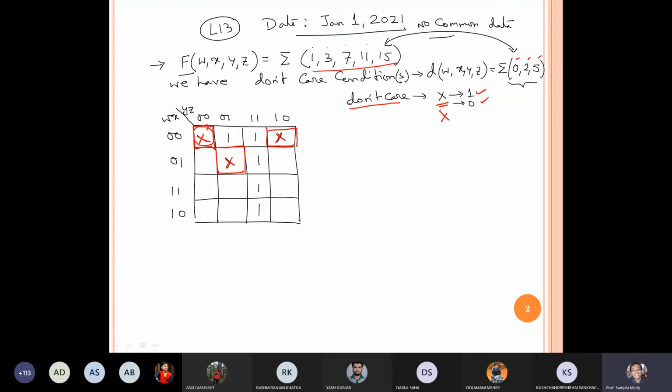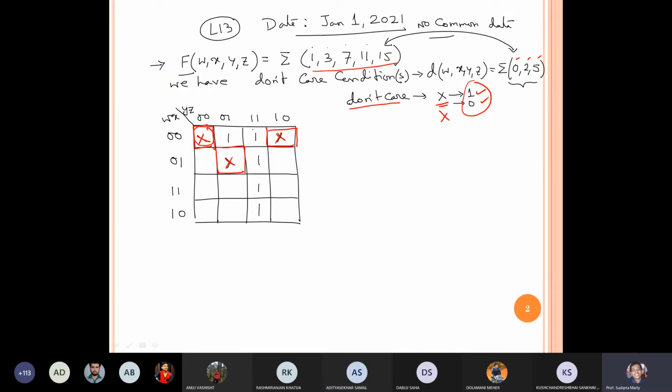Okay, is it clear? Sir, in this problem, the cross represents 0 or 1, it doesn't matter. Anything can be given. Blank boxes represent 0, like in our previous class. In this problem, the cross can represent either 0 or 1. We normally use this don't care condition to simplify the circuit.